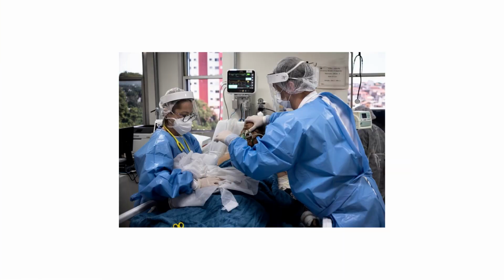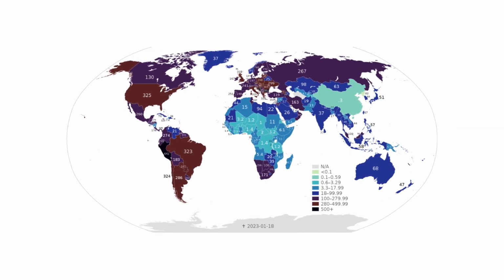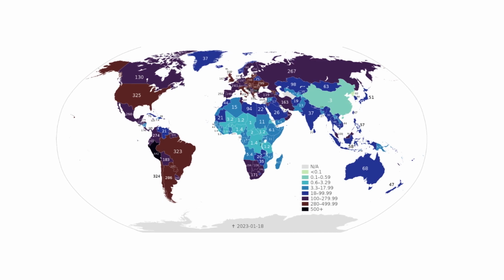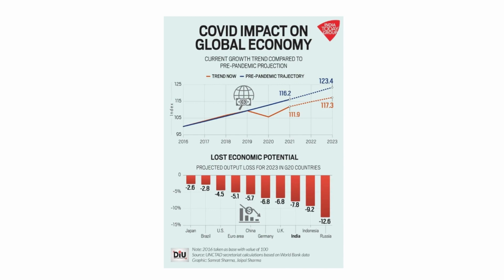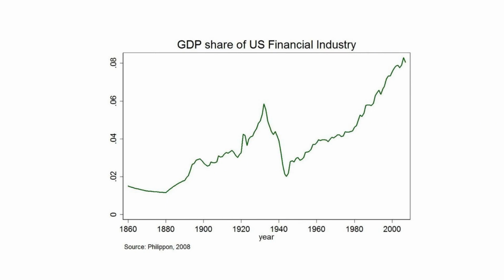The COVID-19 pandemic, 2020. The COVID-19 pandemic caused widespread economic disruption and resulted in a global recession. The stock market experienced a sharp decline in March 2020 as investors panicked about the economic impact of the pandemic. The S&P 500 index fell by 34% from its peak in February 2020 to its low in March 2020. These are just a few examples of stock market declines in the past 100 years.